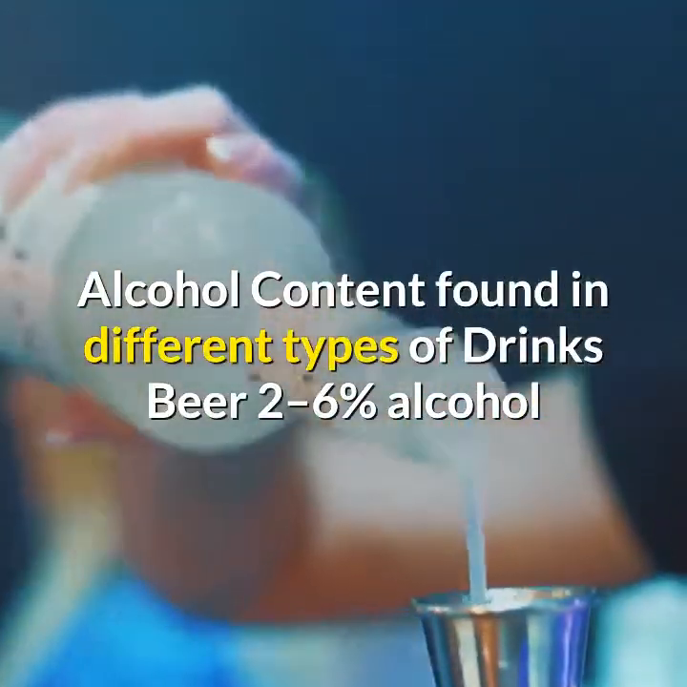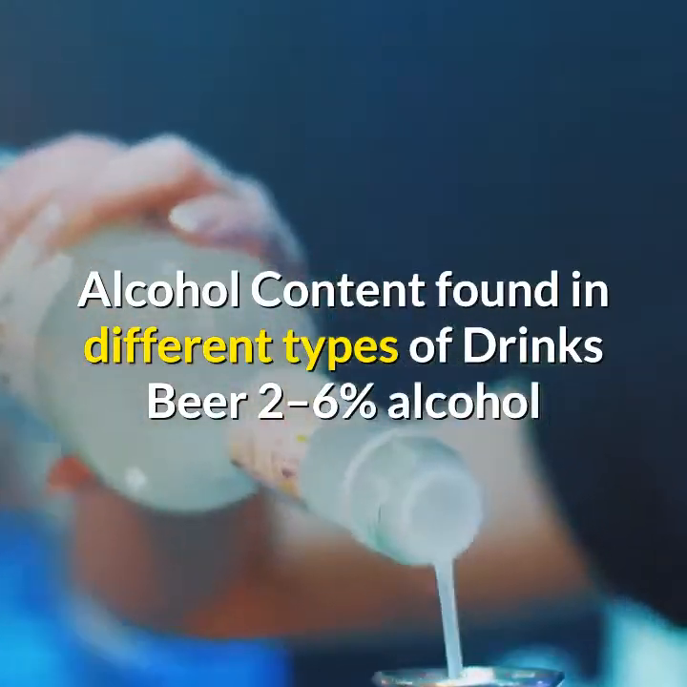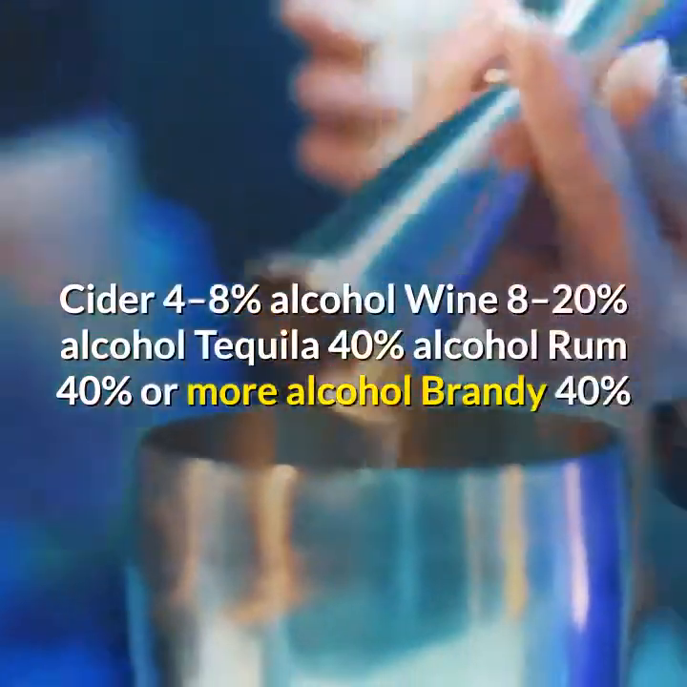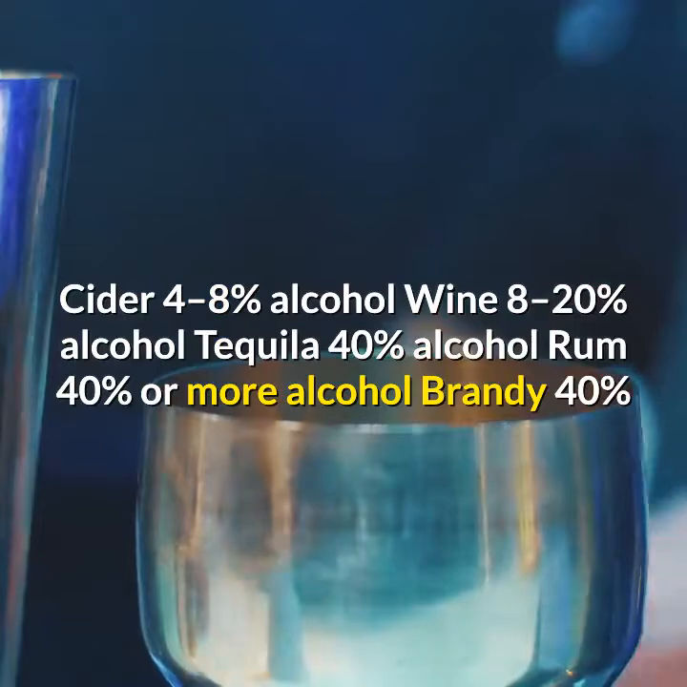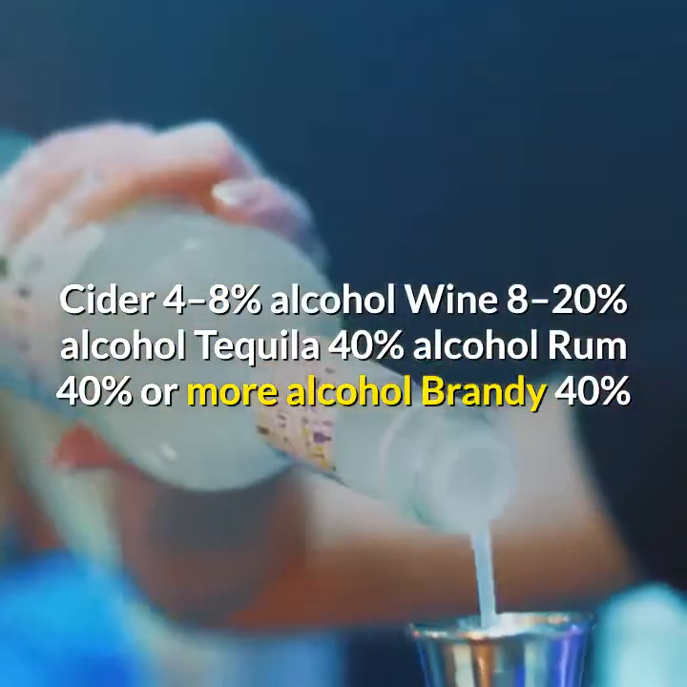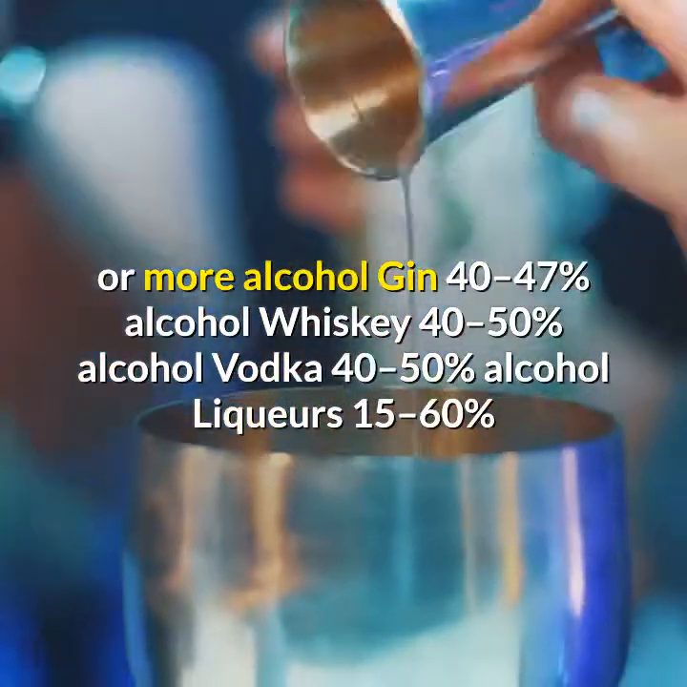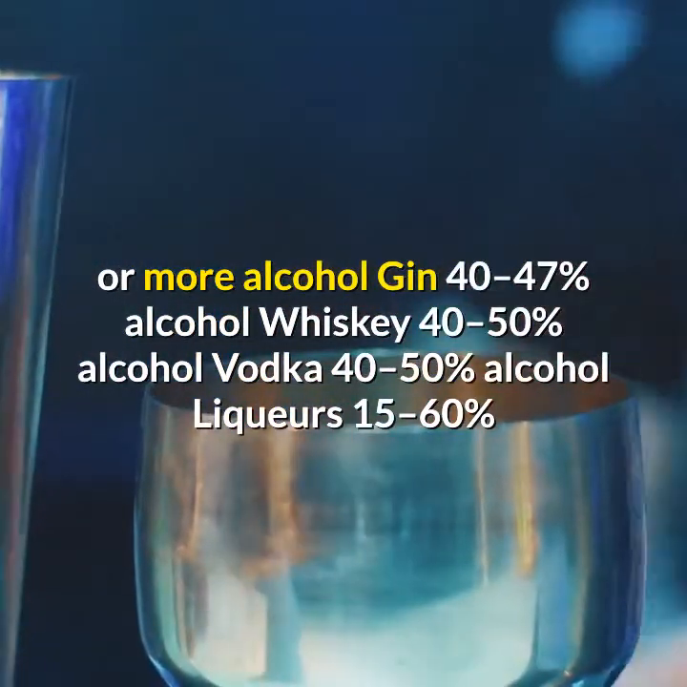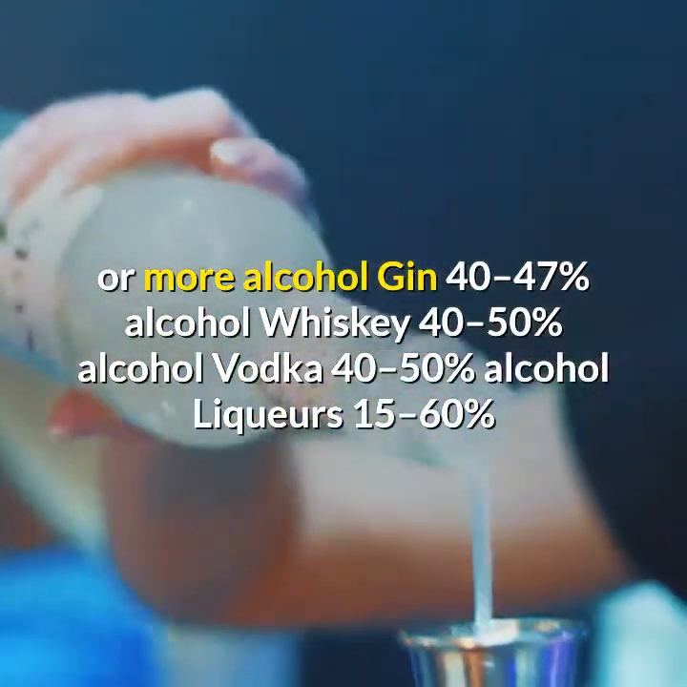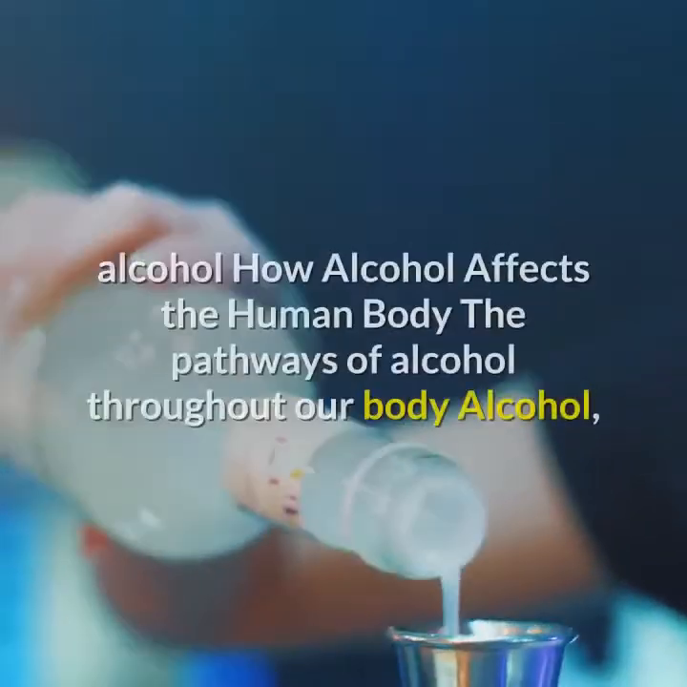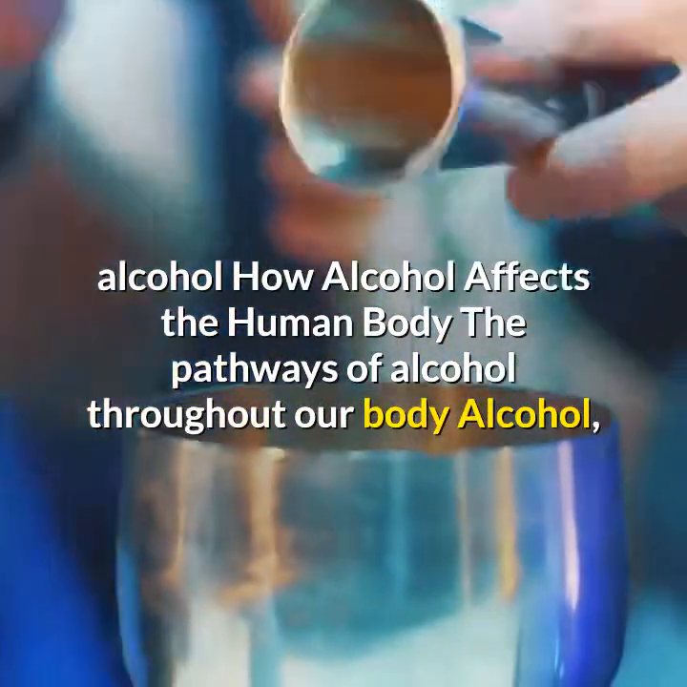Alcohol content found in different types of drinks: beer 2 to 6% alcohol, cider 4 to 8% alcohol, wine 8 to 20% alcohol, tequila 40% alcohol, rum 40% or more alcohol, brandy 40% or more alcohol, gin 40 to 47% alcohol, whiskey 40 to 50% alcohol, vodka 40 to 50% alcohol, liqueurs 15 to 60% alcohol.